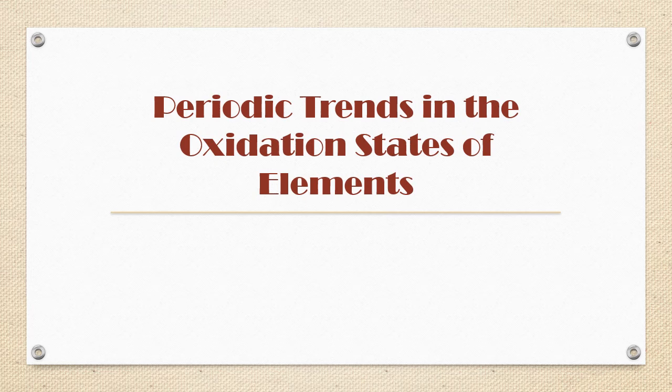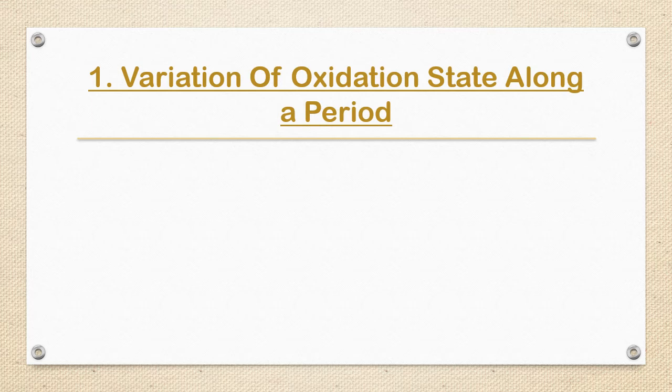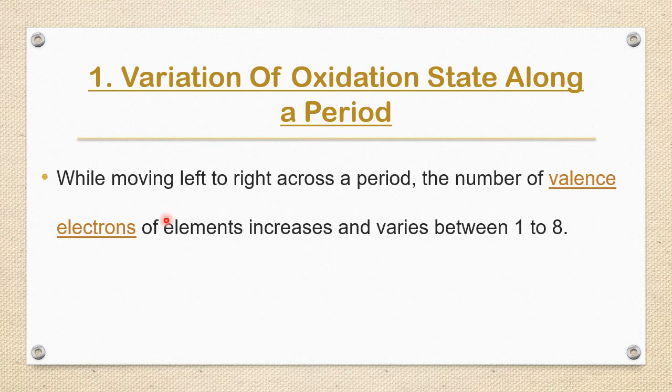Now let us study the periodic trends. First, along a period, left to right. While moving left to right across a period, the number of valence electrons of elements increases and varies from 1 to 8. Sodium 1, magnesium 2, aluminum 3, and so on till neon 8.